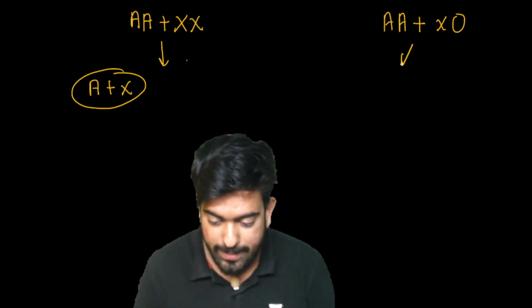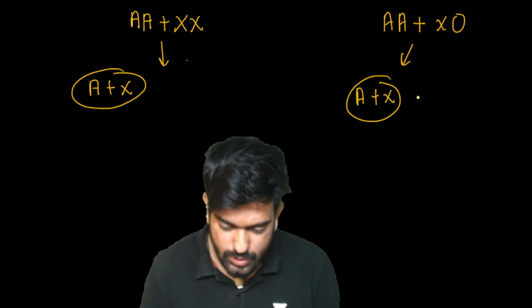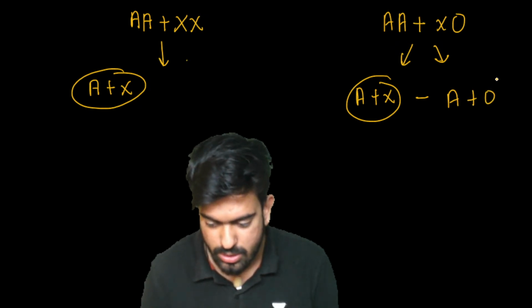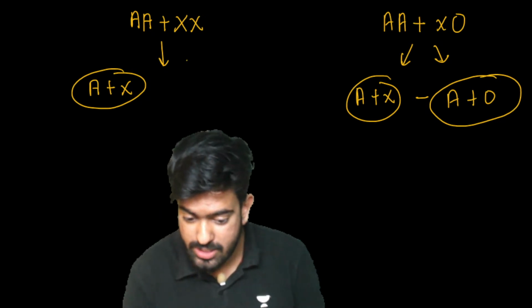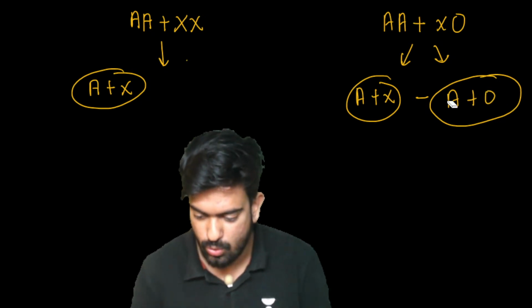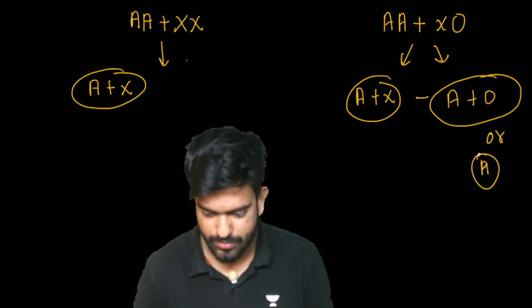Here what is going to happen? Two types of gametes. A plus X or A plus O. Yes or no? Yes. Or I can say just only A, nothing. This can be written like this. A plus O or just A. Right?